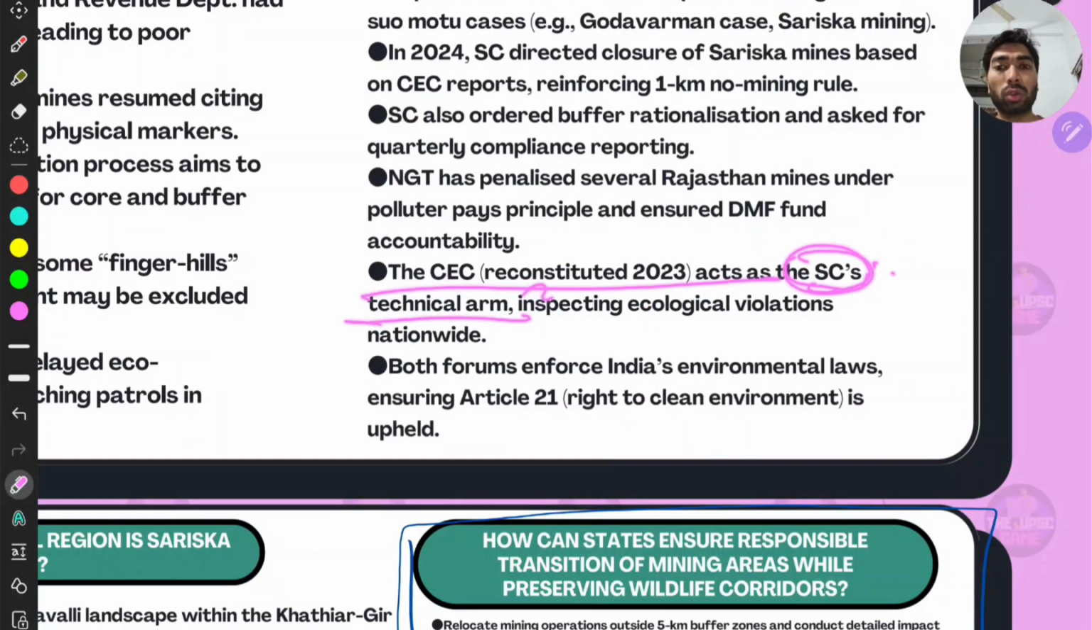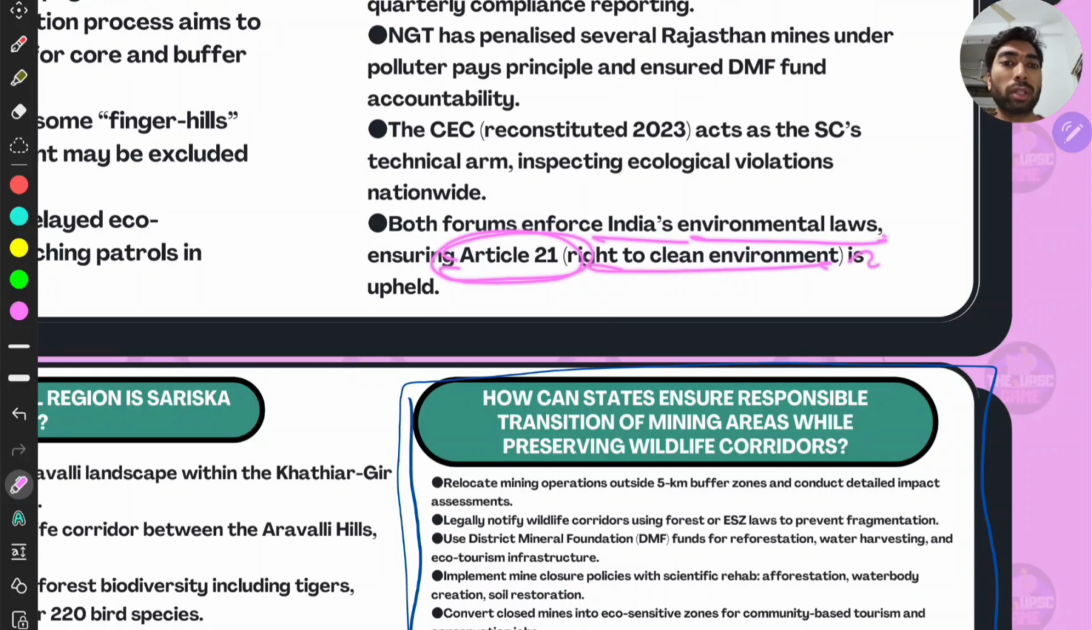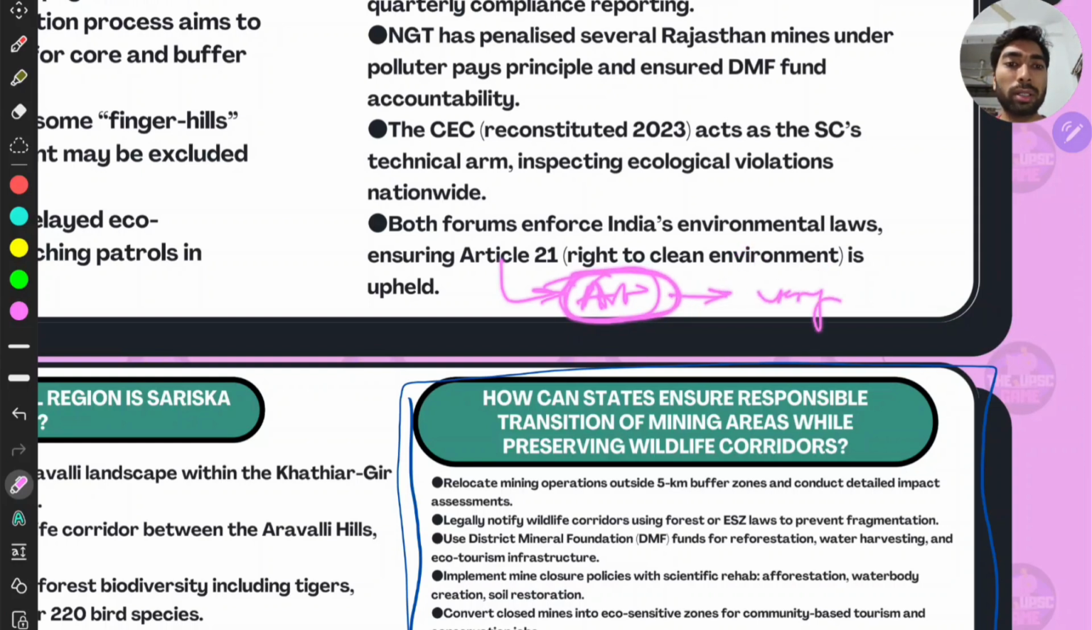This change is towards ecological sustainability, right? And both forums enforce India's environmental laws, ensuring Article 21, the right to a clean environment, is upheld, right? It is a very broad article. The Supreme Court has reiterated in many judgments that it is a very broad, wide article, and it is a lifeline, right?